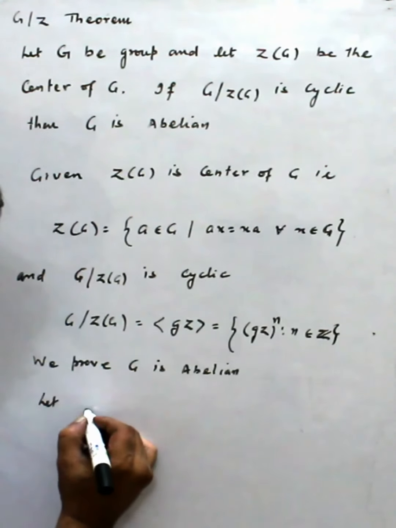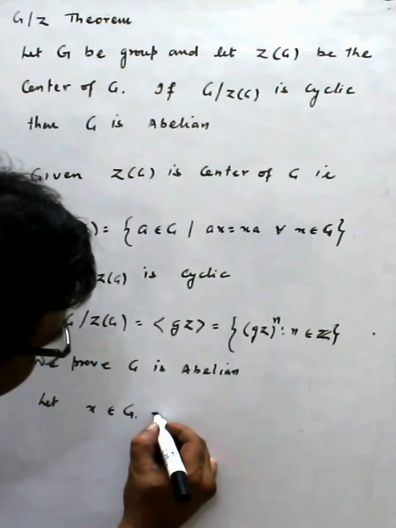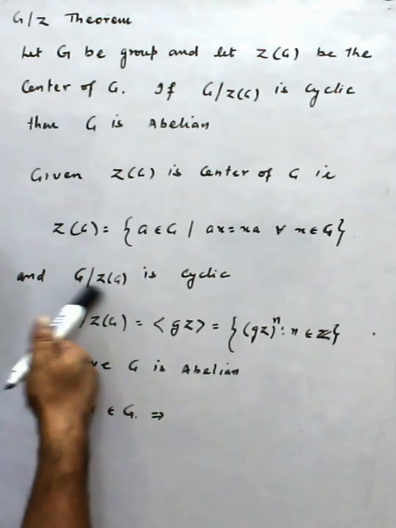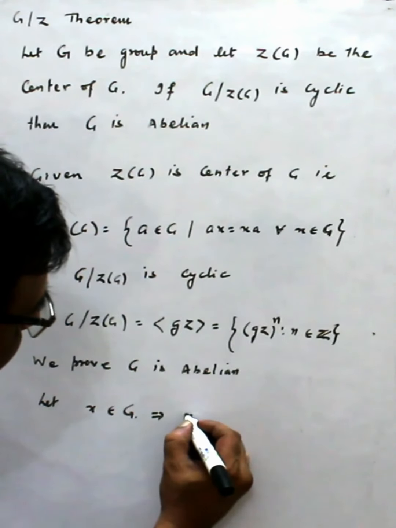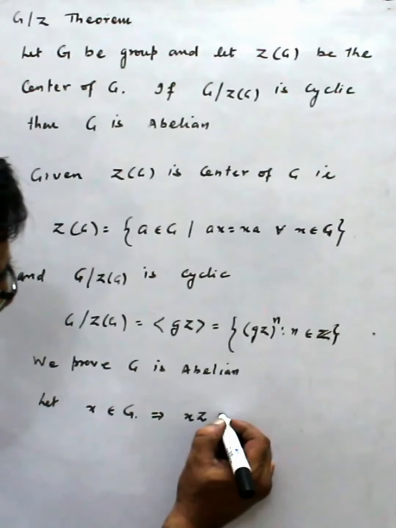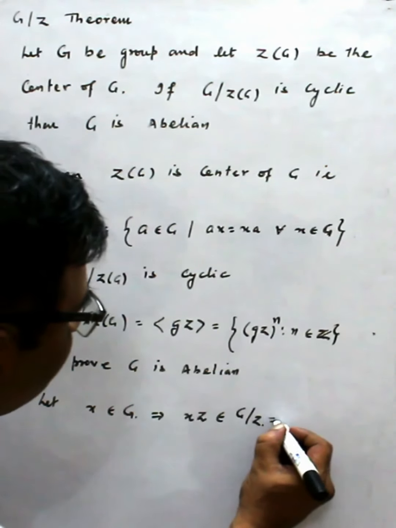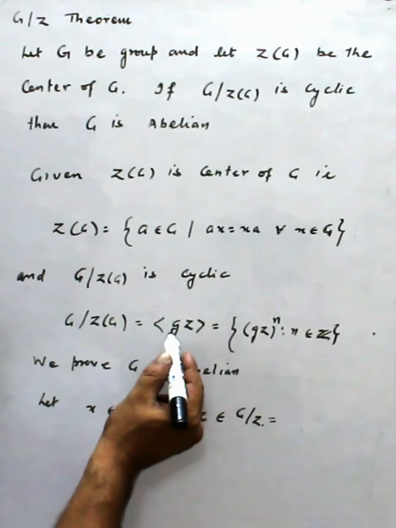So let x belong to G. Then xZ belongs to G/Z, which is the set of cosets, or factor group. xZ is a left coset, and this group is generated by gZ.